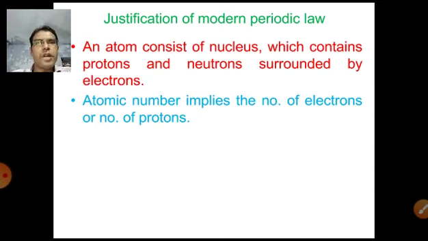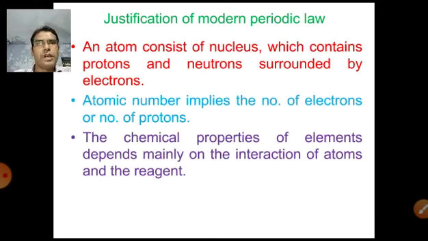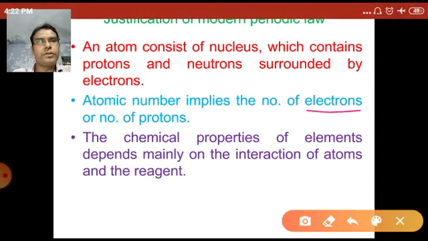Atomic number implies the number of electrons or the number of protons, and the mass number is the summation of the total number of protons and neutrons. But the chemical properties of the elements mainly depend on the interaction of atoms and reagents, and that interaction is directly related to their number of electrons, not the number of protons or neutrons.